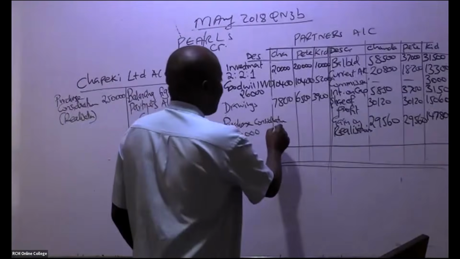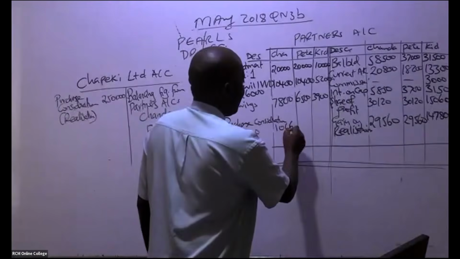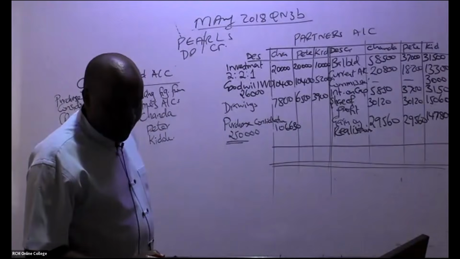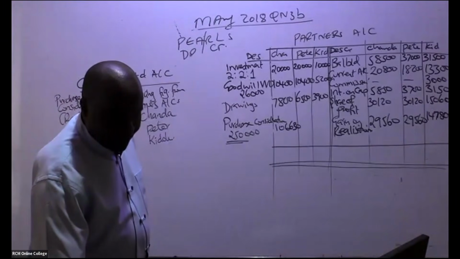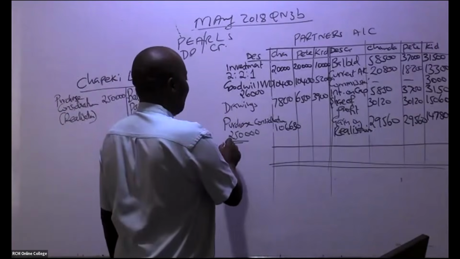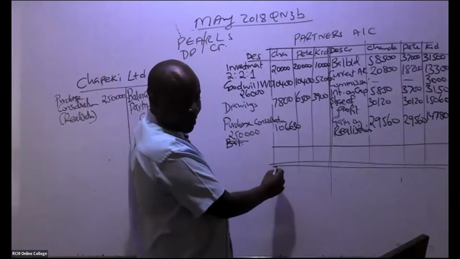Somebody is telling me that this balancing figure is 106,630. Remember, we're looking at the balancing figure. Somebody is giving me a figure of 38,200 here.